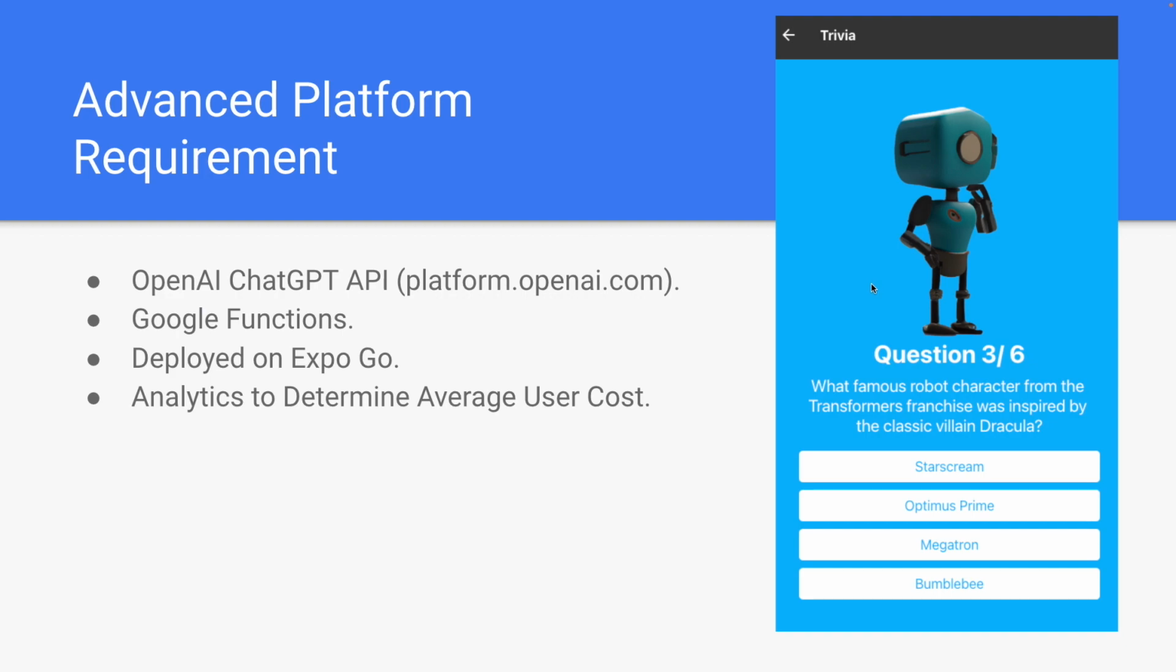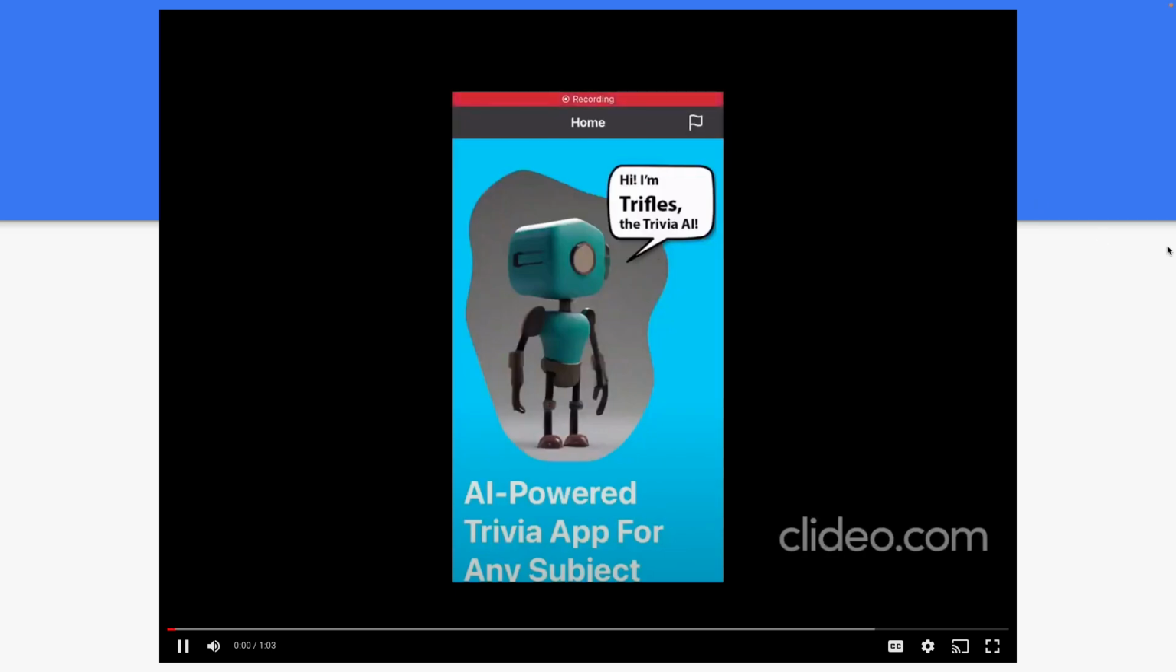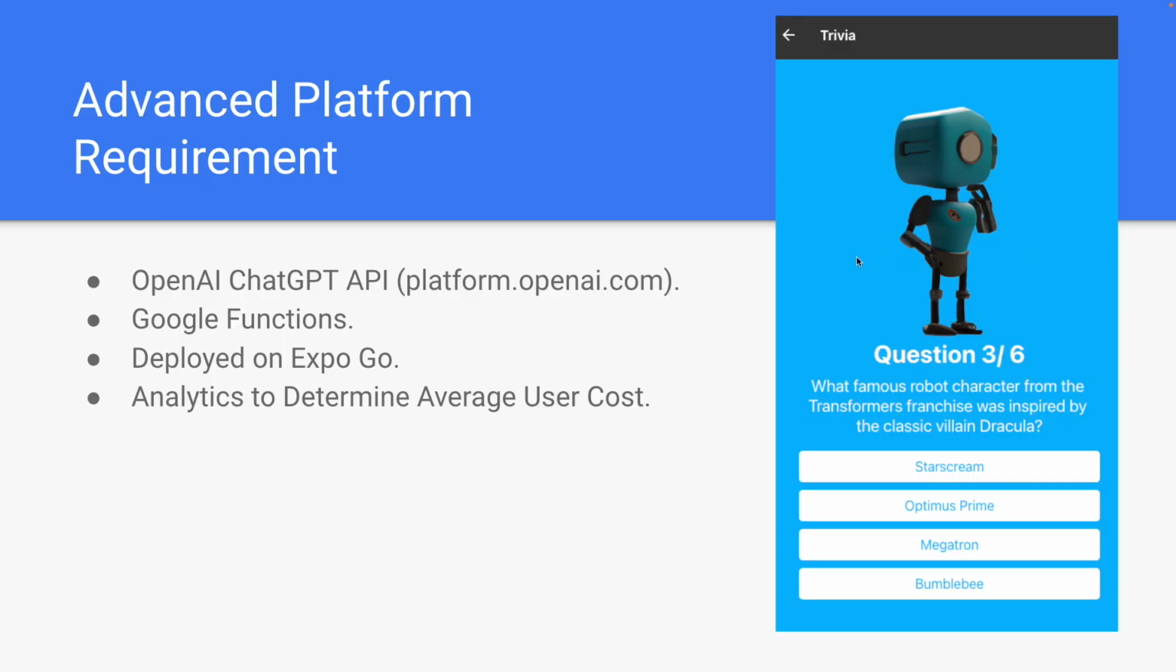The integration with ChatGPT for the dynamically generated trivia was my advanced platform integration requirement. The ChatGPT API is intended to be strictly server-side. So to overcome that requirement and to obfuscate my API key, I went ahead and set up a Google Cloud function to handle the request. I ping that from within the app with an HTTP request, and it contacts OpenAI.